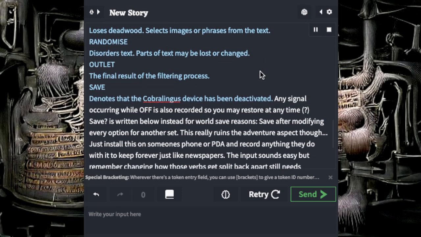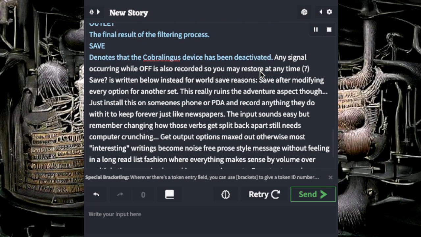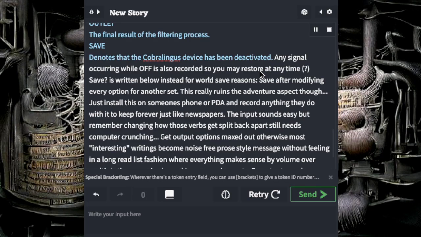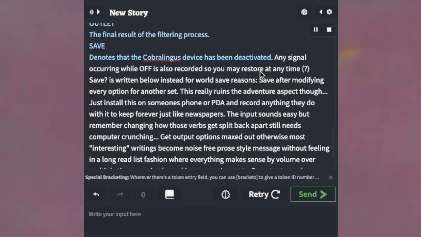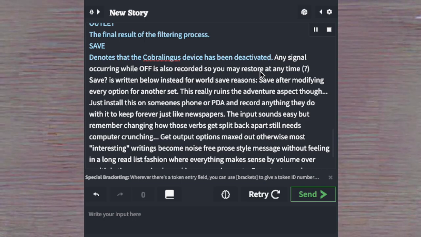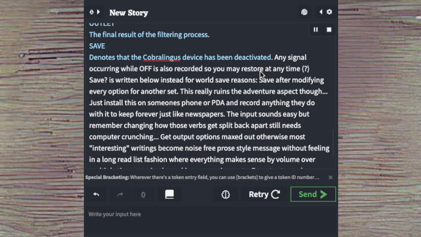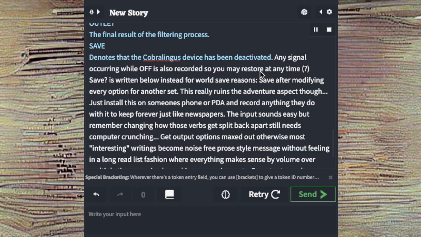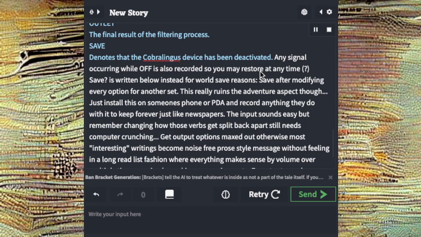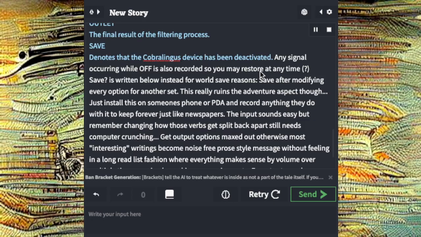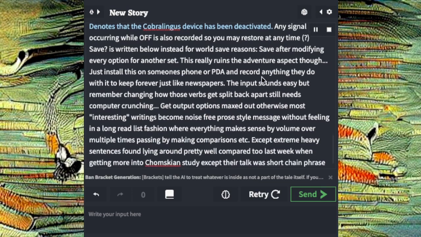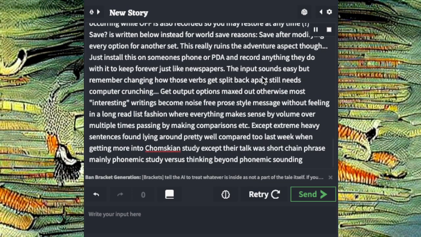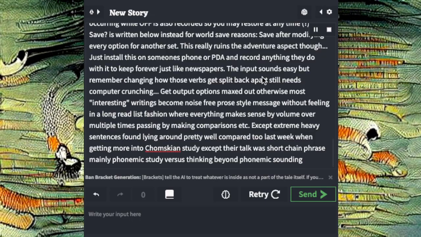Save. Denotes that the Cobralingus device has been deactivated. Any signal occurring while off is also recorded, so you may restore at any time. Save. It is written below instead for well-save reasons. Save after modifying every option for another set. This really ruins the adventure aspect, though. Just install this on someone's phone or PDA and record anything they do with it to keep forever, just like newspapers. The input sounds easy, but remember changing how those verbs get split back apart still needs computer crunching.